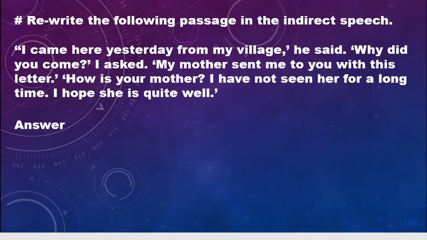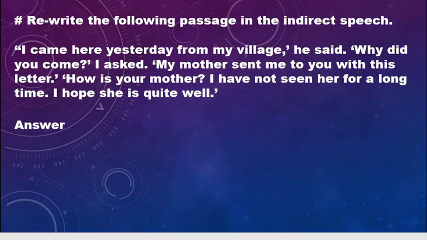Like here, what persons do we find: he, I. So the conversation is happening between he and I. And what the sentence is: I came here yesterday from my village. Why did you come? So we have to identify each and every sentence in terms of tense and sentence type.